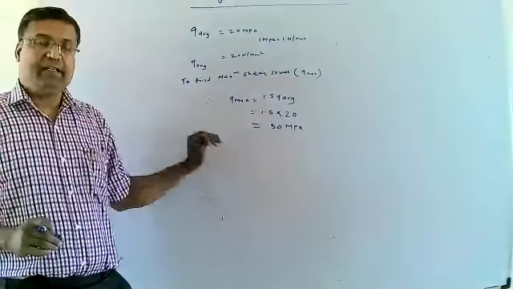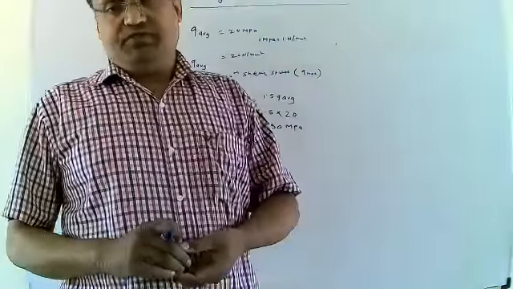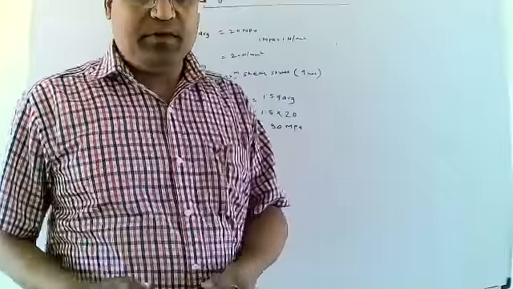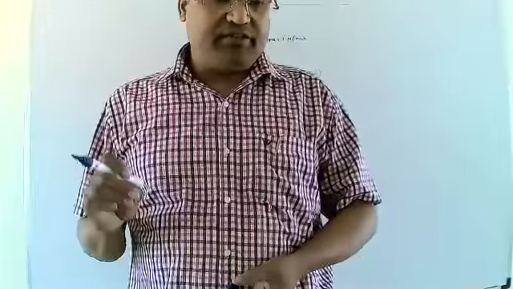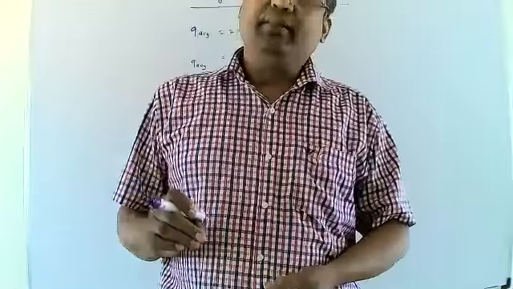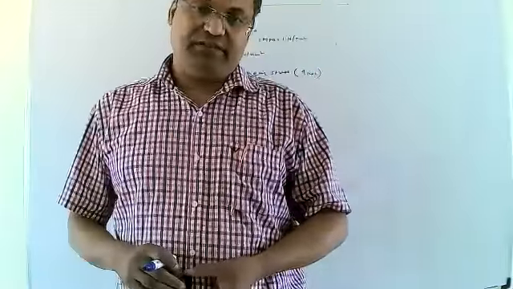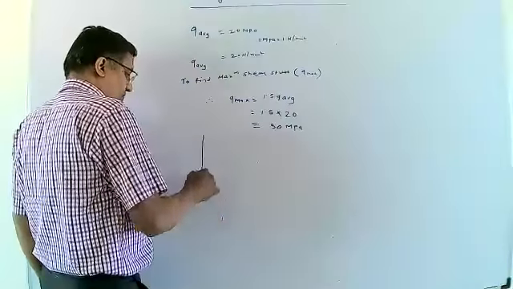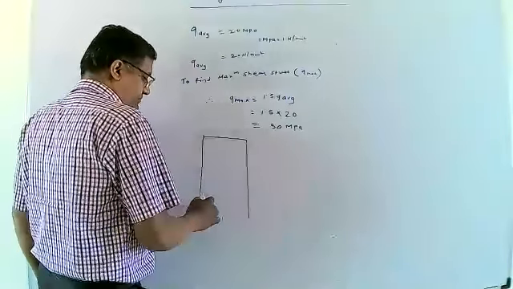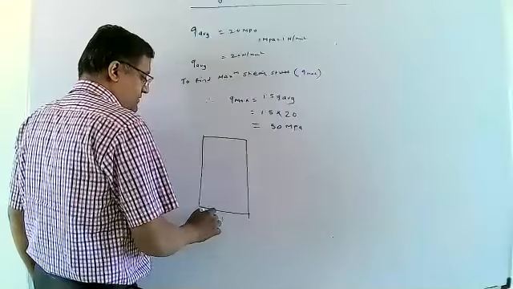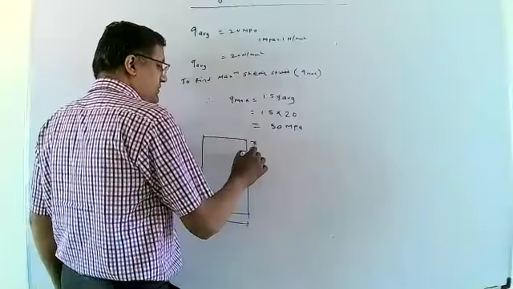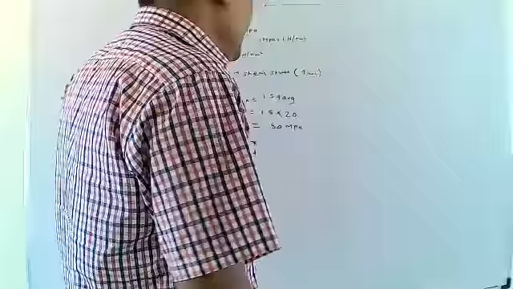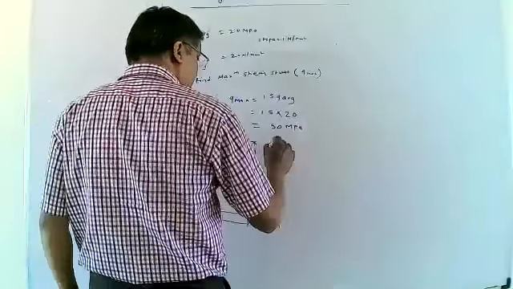Once we calculate Q max, we draw the shear stress distribution diagram for the rectangular section. In this problem, the average shear stress across the rectangular section is 20 megapascal, and to find the maximum shear stress, the section is rectangular. This is the rectangular section with width and depth. Then the stress distribution diagram will be like this.